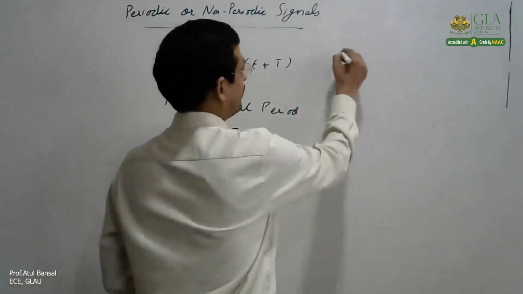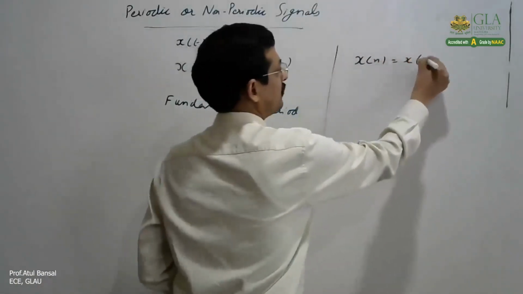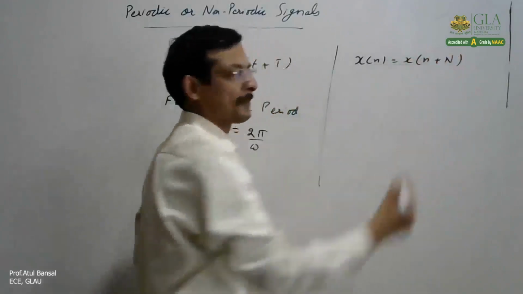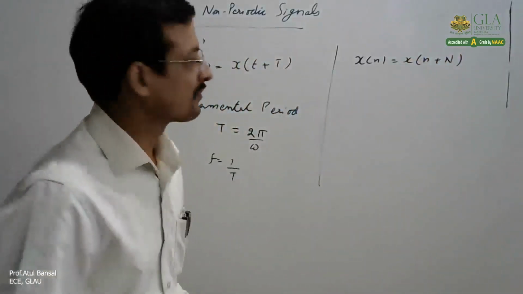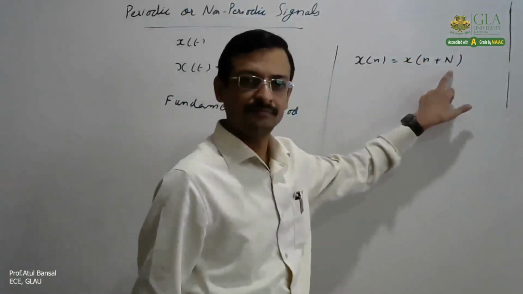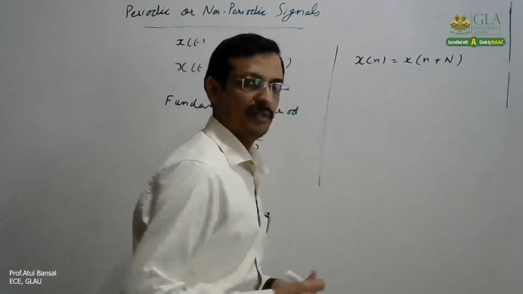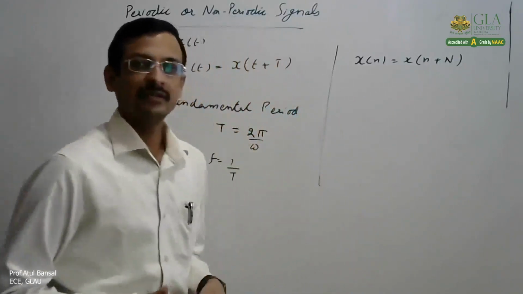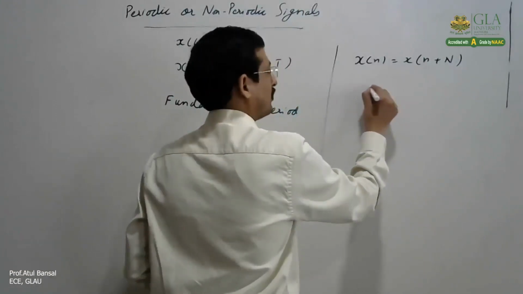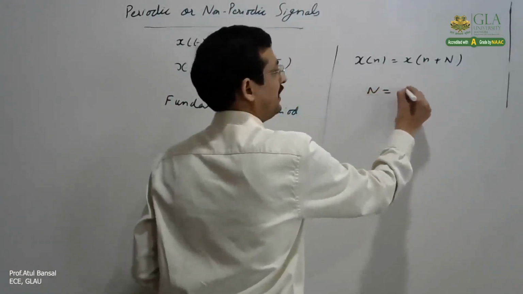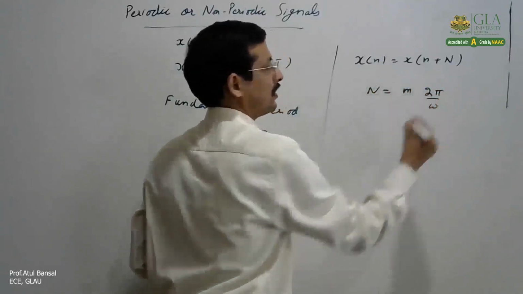In the case of discrete time, the logic remains the same. If x[n] = x[n + N], that is a periodic signal, and the minimum value of N is known as the fundamental period. But the important thing here is that the ratio should be an integer: N should be m times 2π/ω.